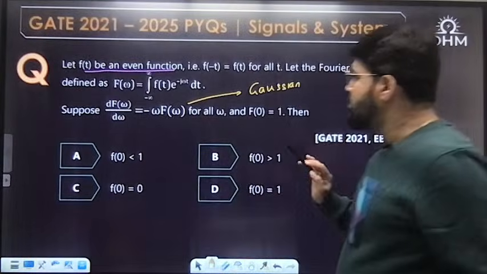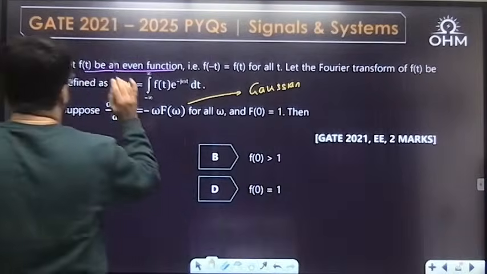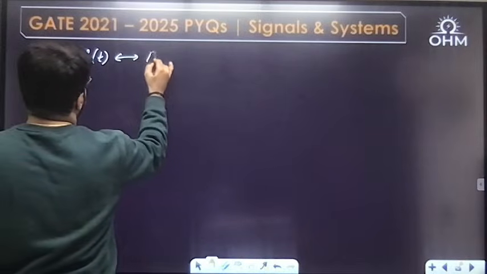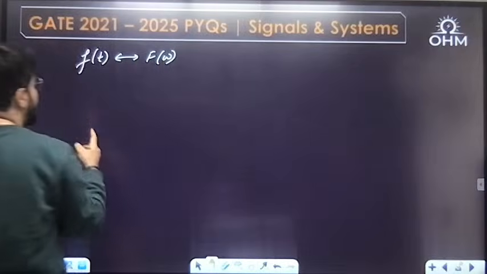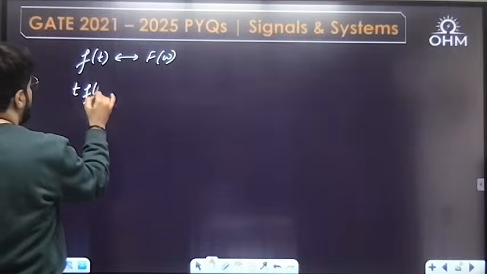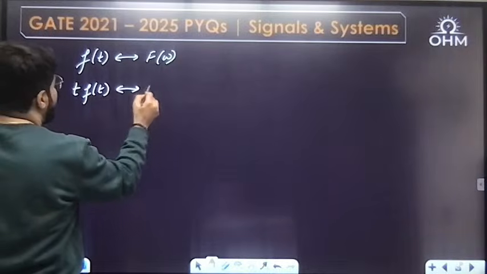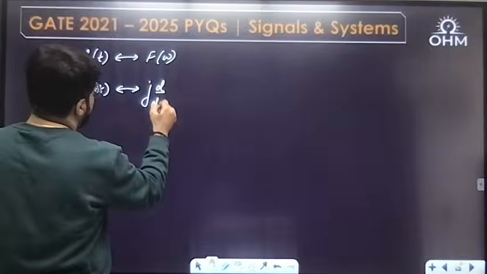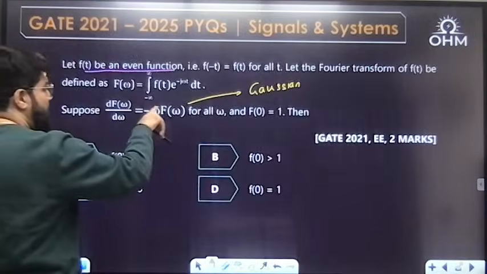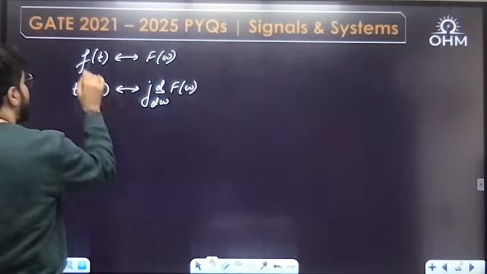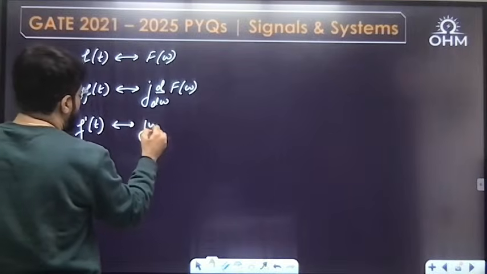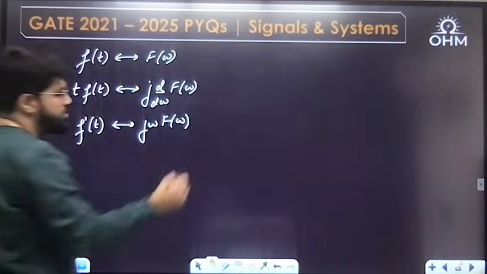What is given? f(t) has some Fourier transform F(omega). Now some basic properties. If f(t) has the Fourier transform F(omega), then by frequency differentiation, t f(t) has the Fourier transform j d by d omega of F(omega). On the right side, omega F(omega) comes from the time derivative: f dash t has the Fourier transform j omega F(omega).